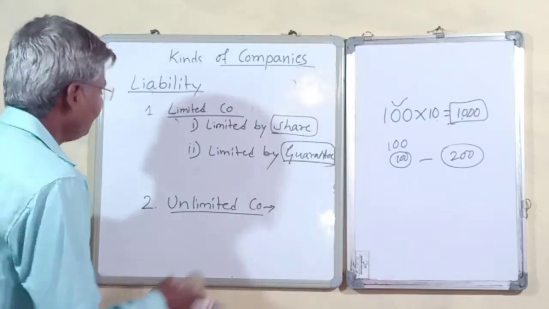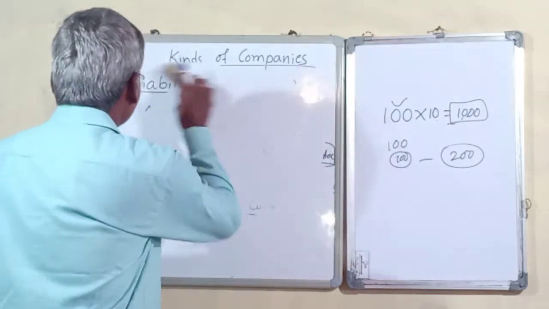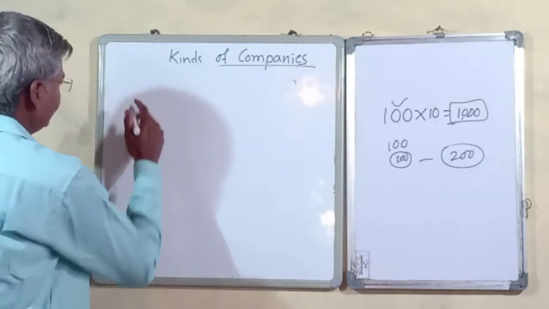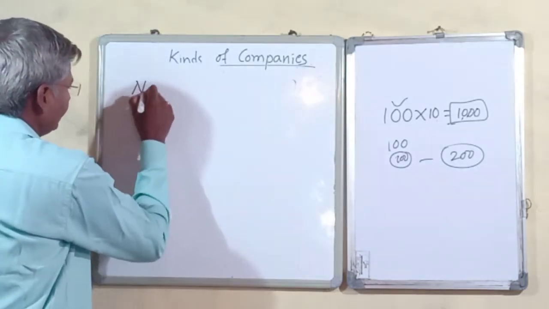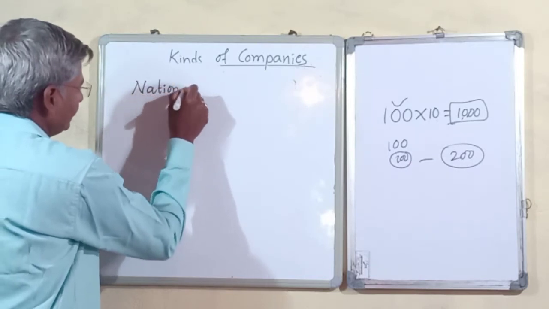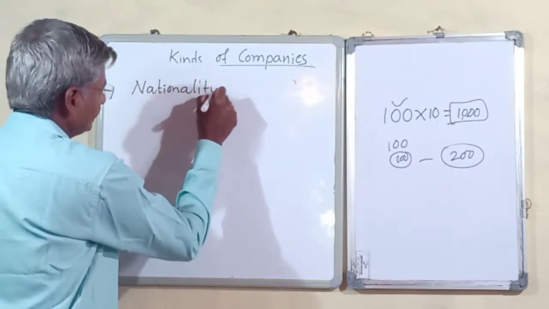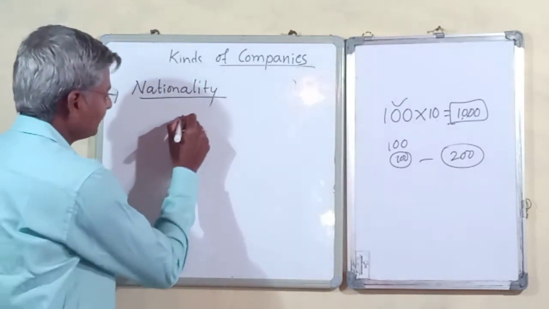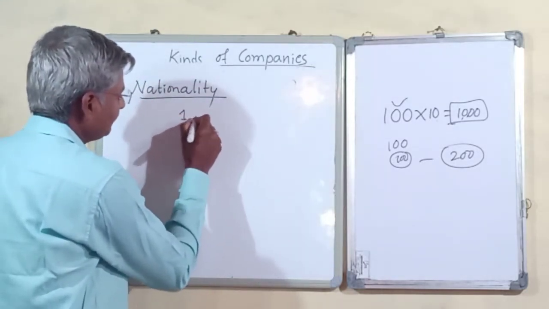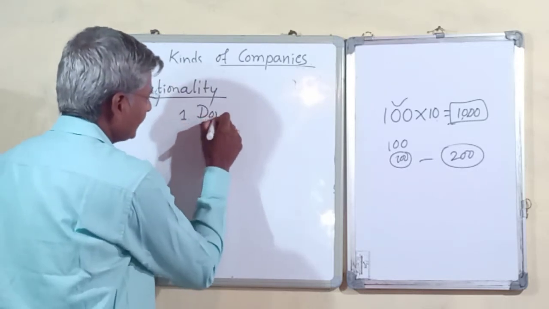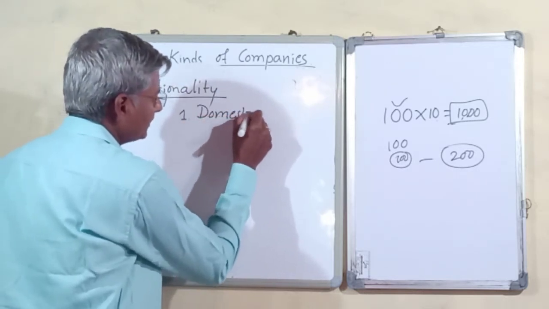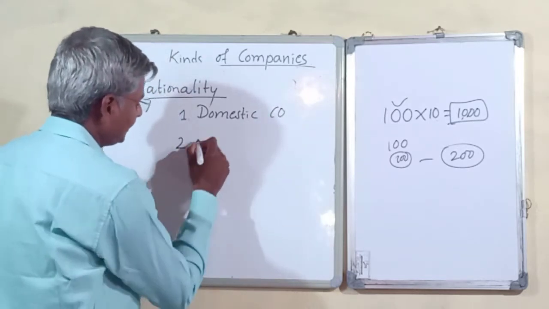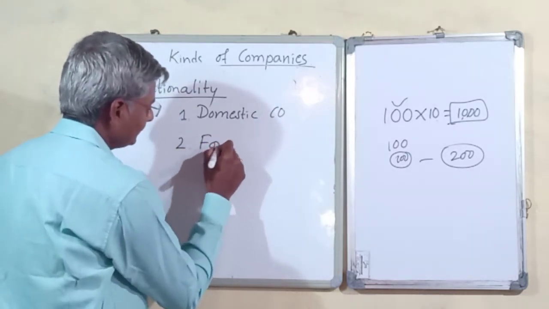And we have the next category, that is nationality. Based on nationality, we have two categories of companies. The first may be domestic companies and the second type may be foreign companies.